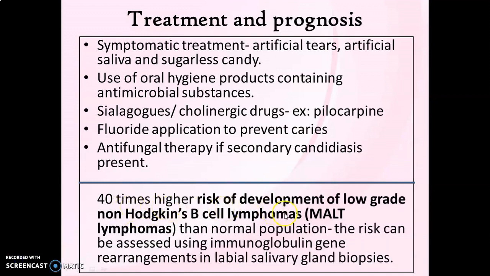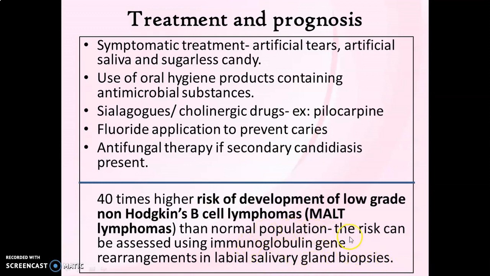Another interesting fact about Sjogren syndrome is its risk of development of lymphoma. It is found that patients with Sjogren syndrome have 40 times higher risk of development of lymphoma than normal population. This lymphoma here is usually a type of low-grade lymphoma, that is low-grade non-Hodgkin B-cell lymphoma or mucosa-associated lymphoid tissue lymphomas. The risk of development of lymphoma in patients with Sjogren syndrome can be assessed using immunoglobulin gene rearrangements in labial minor salivary gland biopsy.